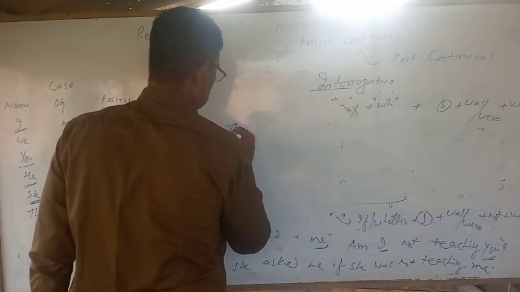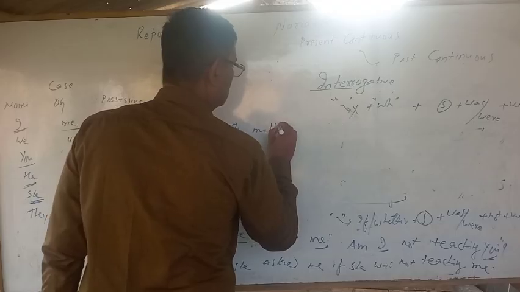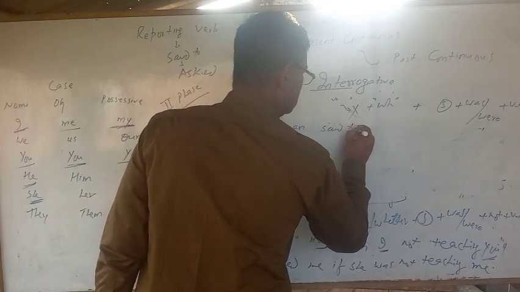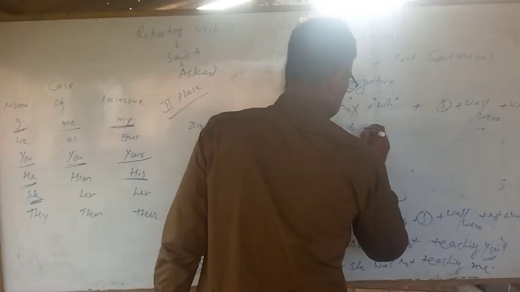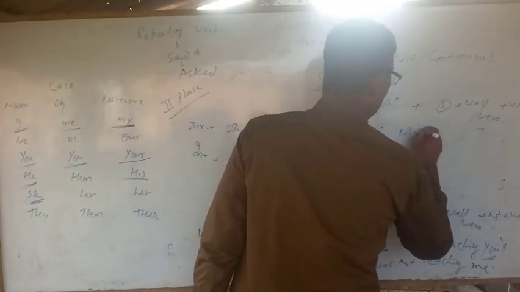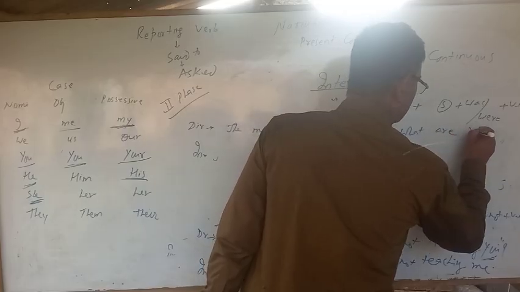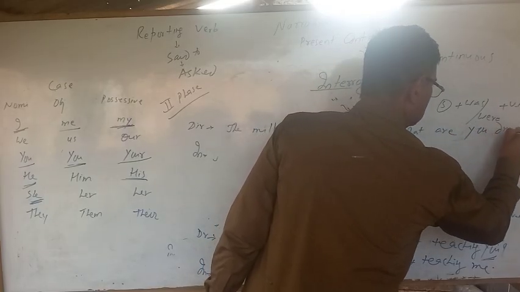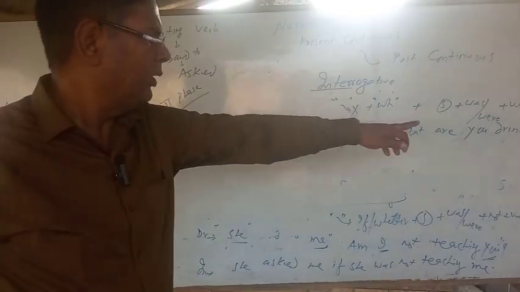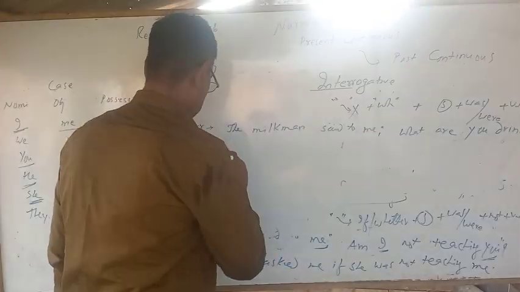Direct: The milkman said to me, "What are you drinking?"